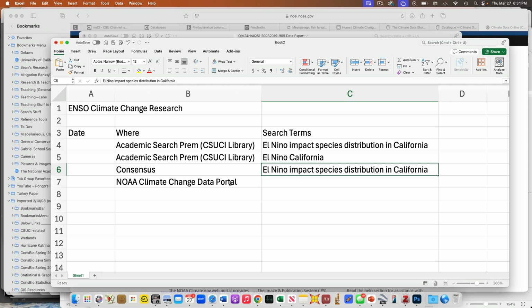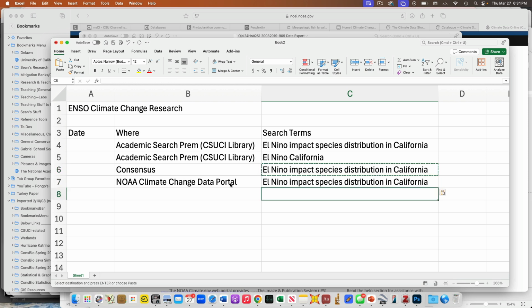And I'm going to type in these things. So I'm keeping track. This is the key thing. I'm not randomly barfing around the internet. I'm not randomly typing crap into my stuff. I'm keeping track. Because as we saw, typing in El Nino gave us one set of results. When we typed in El Nino impact species distribution in California, it didn't give us anything, right? So I want to keep track of that.